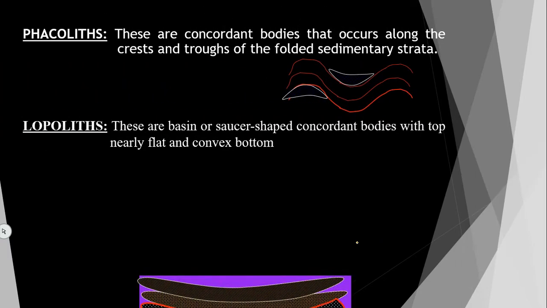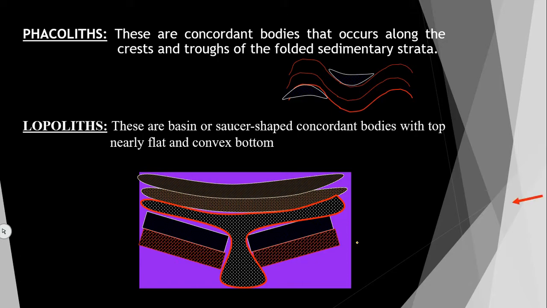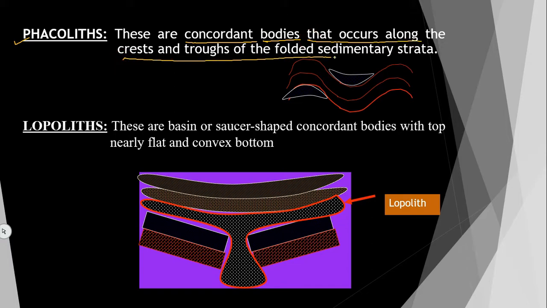Then phacolith and lopoliths. So, now you can see here, first we will see phacolith. What is phacolith? These are concordant igneous bodies which do not disturb the country rock, and occur along the crest and trough of the folded sedimentary rocks. I will give an example. I will tell you what crest and trough are.